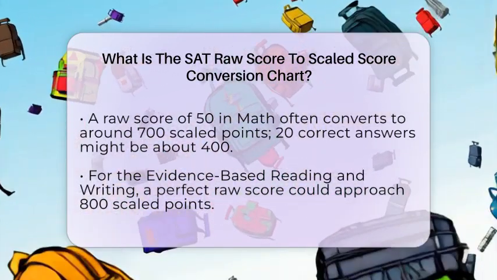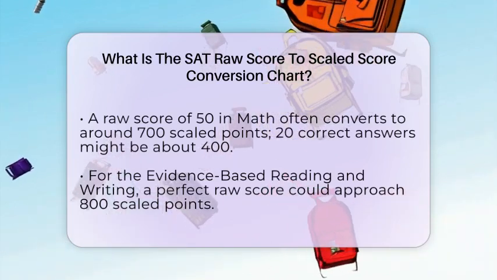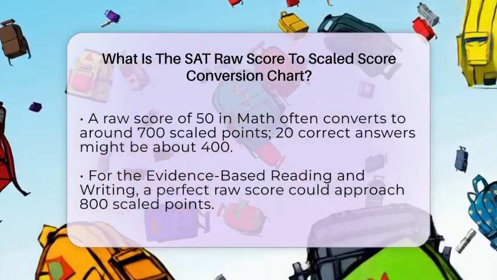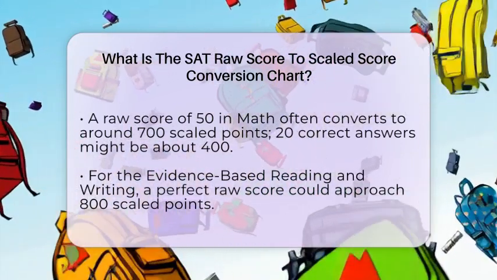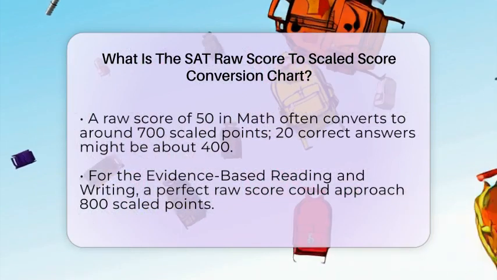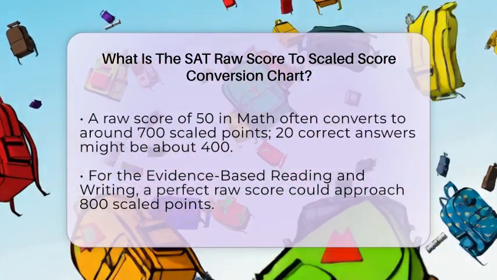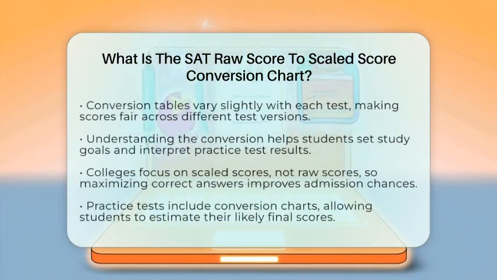It's important to remember that these conversions are approximate because they change slightly with each test. The actual conversion table is specific to each test date and form, which helps keep scores fair. Knowing this helps students plan their studying. If you aim for a certain scaled score, you can figure out roughly how many questions you need to answer correctly. Practice tests often include these conversion charts, so you can see how your raw scores might turn into final scores. Colleges look at the scaled scores, not raw scores, so focusing on maximizing correct answers is the best way to improve your chances.